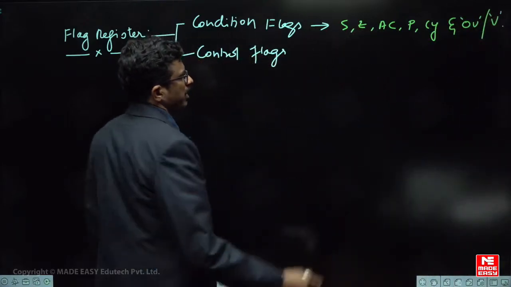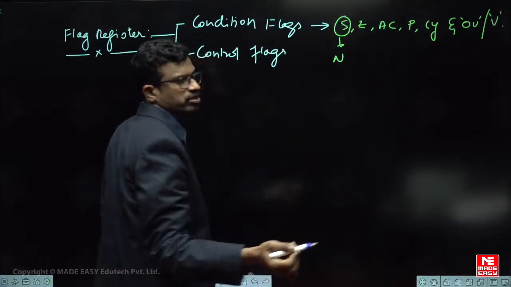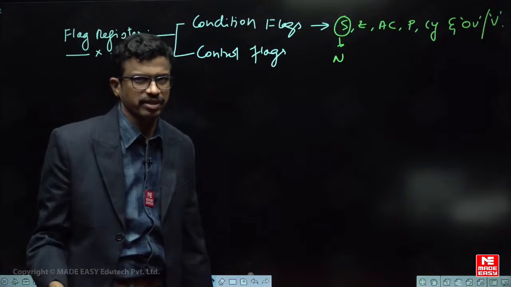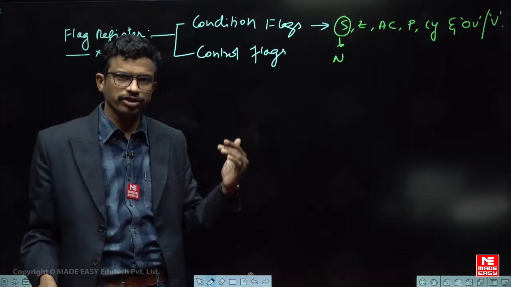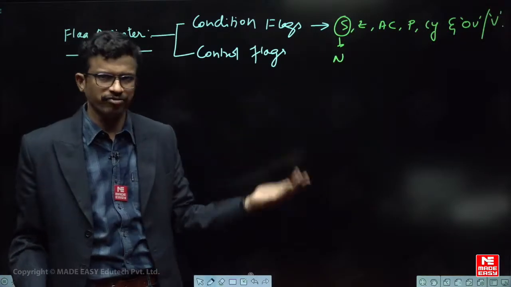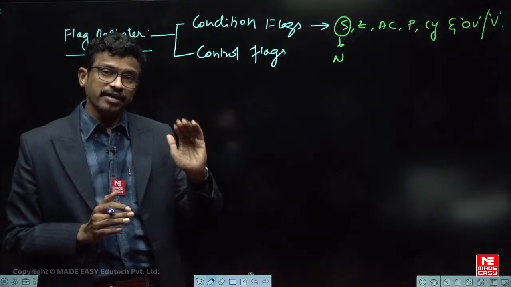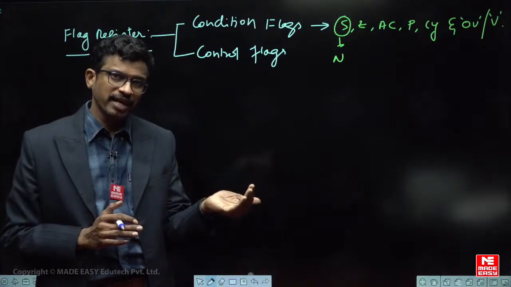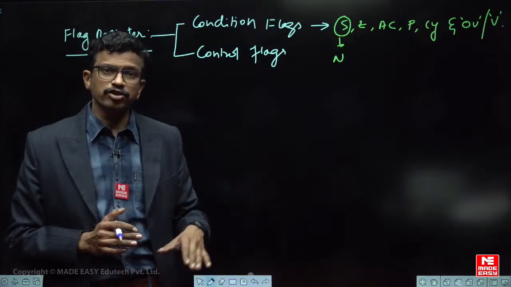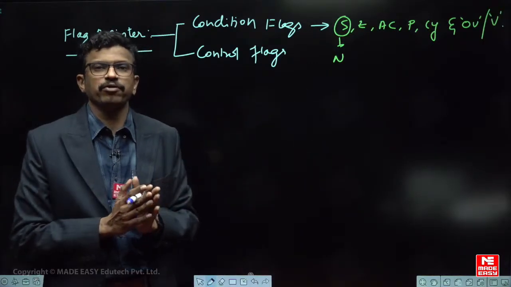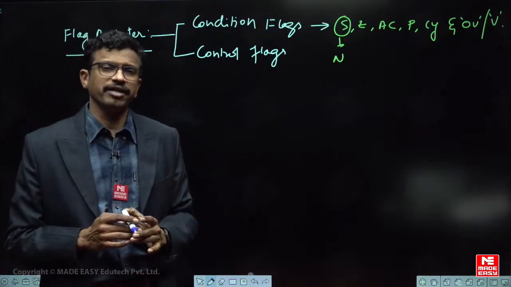Sometimes the sign flag is also denoted as the negative flag, N, in some questions. Depending on the question you have to understand that. So these are all called condition flags. For certain arithmetic and logical operations these flags can be modified. They may become 1 or 0 depending on the operation. Different instructions have different rules for modifying the flags. In some instructions flags are modified, in some the value remains 0, and some instructions have predefined values. So there are different cases here.